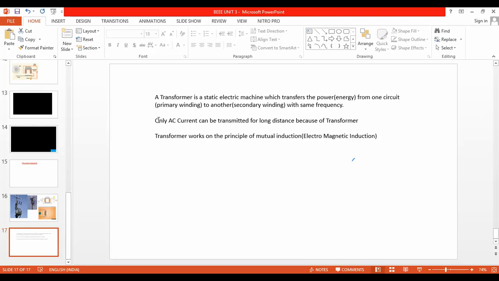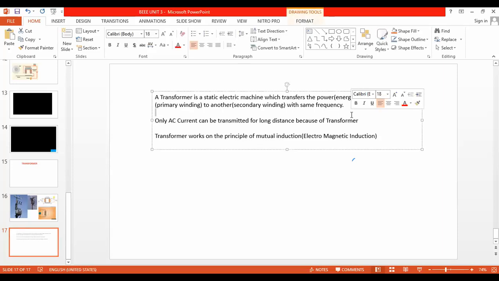Now the second line, you read out, anyone? Which current is transmitted? Yes, whether it is America or India, only AC current can be transmitted for long distance because of the transformer. So the transformer works on the principle of mutual induction, which is obtained from electromagnetic induction. I'll explain the mutual induction concept here.